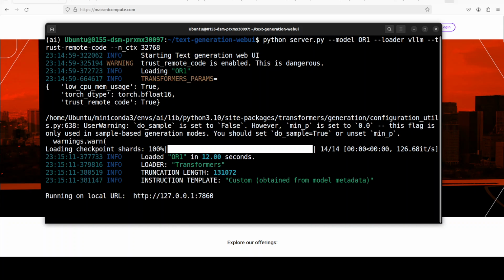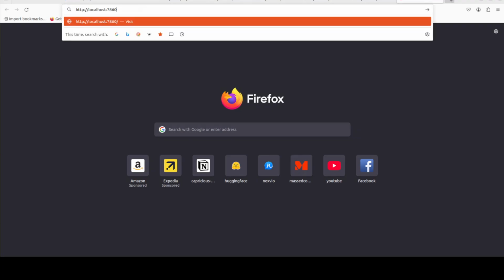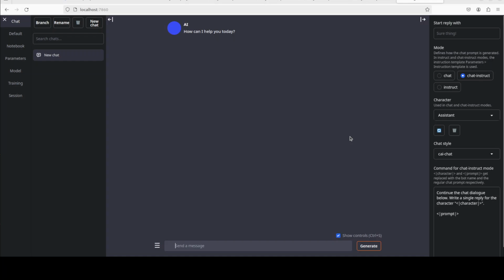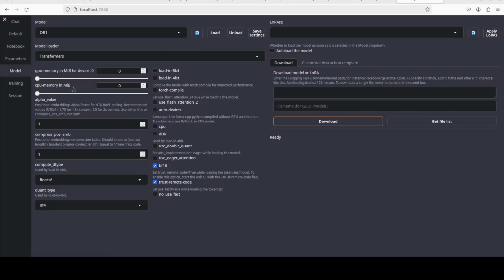And now let's access it in our browser. And there you go. So our model, our web UI is running. First step, let's go to the left, and from here make sure that OR1 is there. Click on load. It is going to load the model.